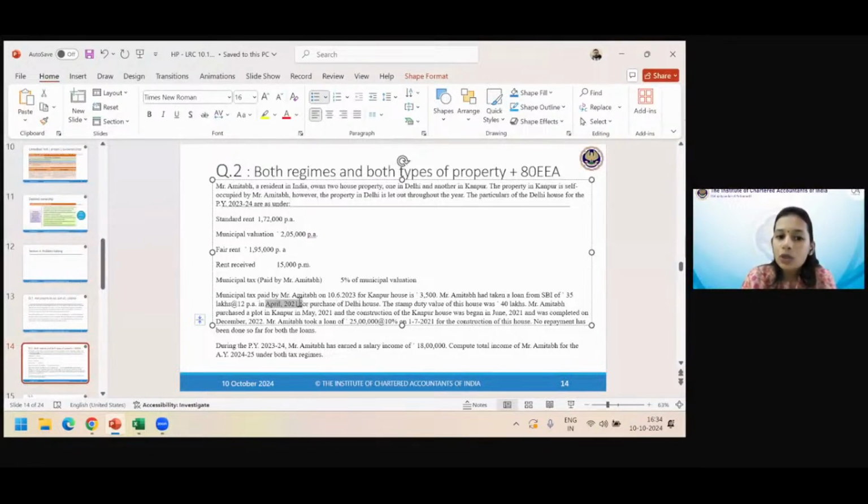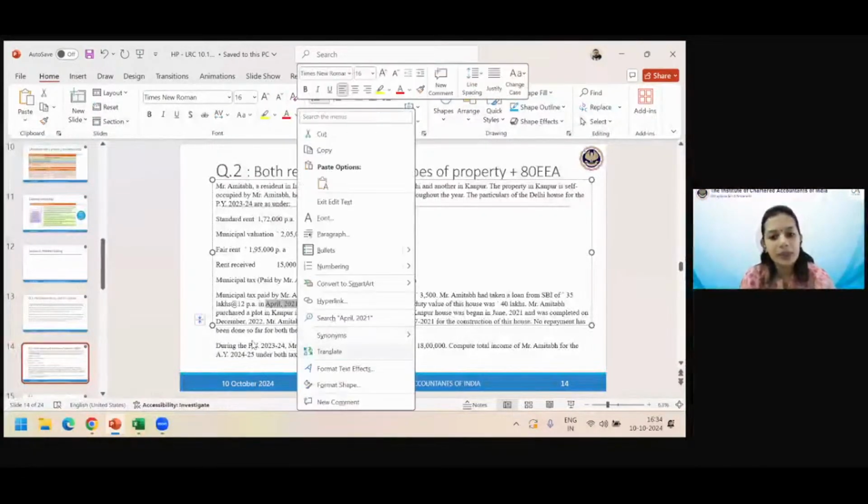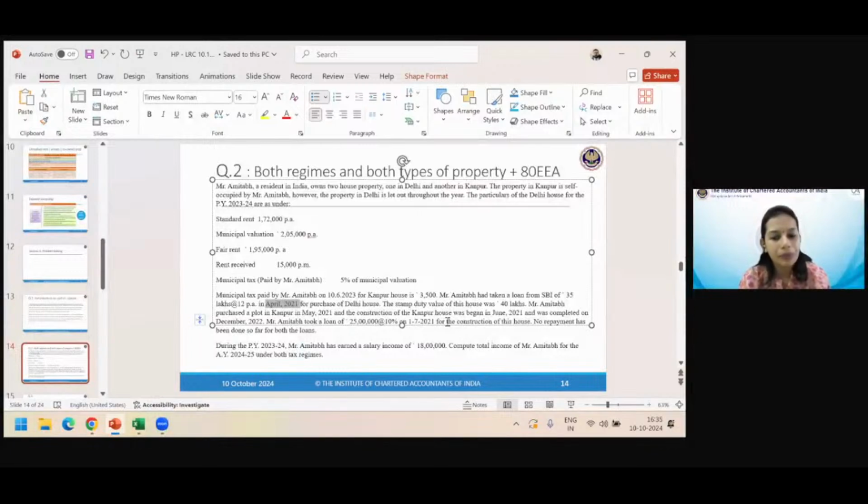The loan for the Delhi house was taken in April 2021, and he purchased a plot in May 2021 and constructed; we are talking about the Delhi house only, right? So the Delhi house loan was taken in April 2021 and whatever happened in Kanpur was after May. So at the time of April 2021, you did not have Kanpur. Okay, then eligible, ma'am. So that is why I said there are such little nuances in the facts which are given. You have to really read this question 2-3 times to capture all the facts.